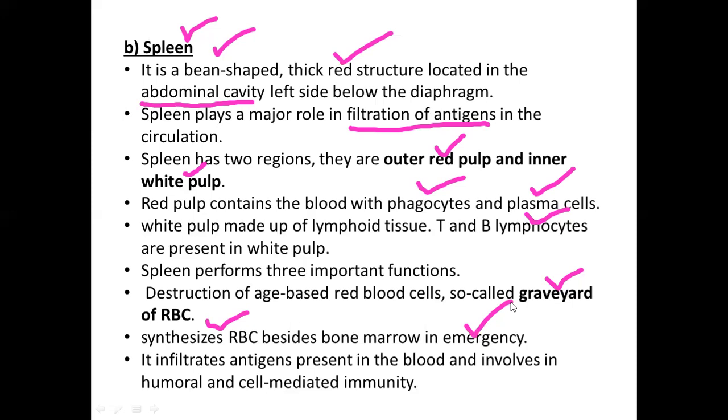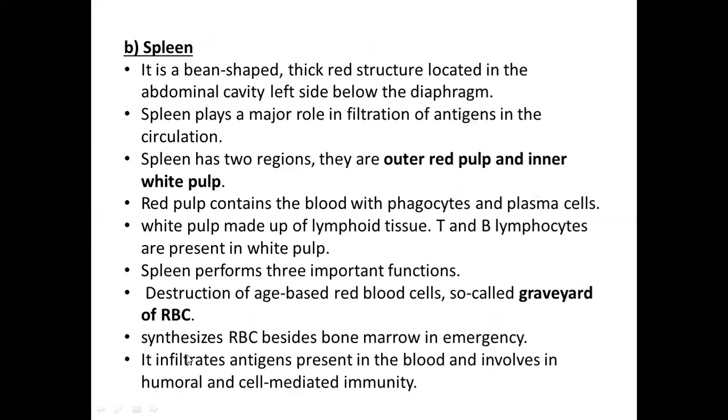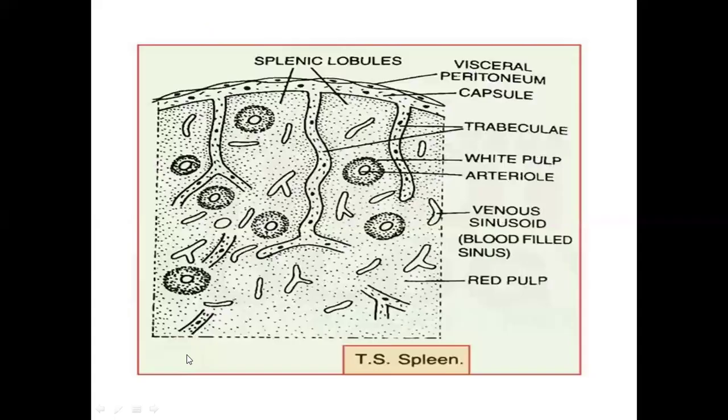The next function is what we have seen so far. It will be filtering the antigens and helpful in the cell-mediated immunity by T lymphocytes and humoral immunity by B lymphocytes, ultimately producing the antibodies. So these are all the functions of the spleen. Red pulp will be the outer part and the inner part will be the white pulp. Done. So let's see the TS of the spleen.